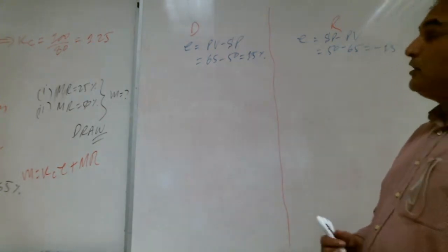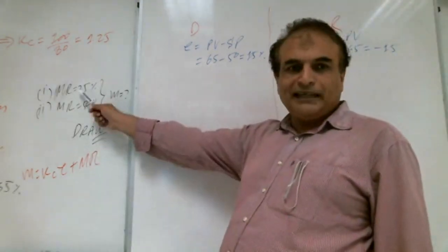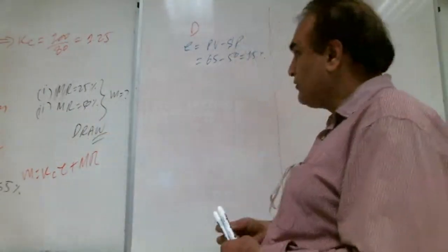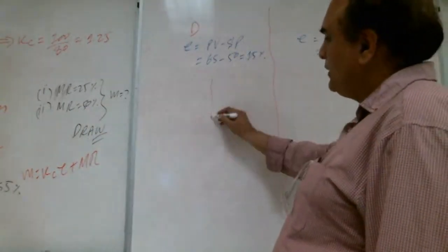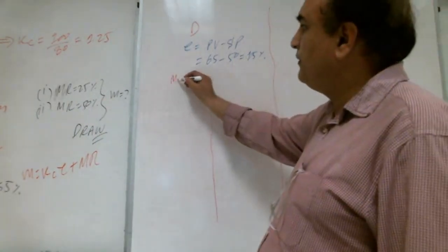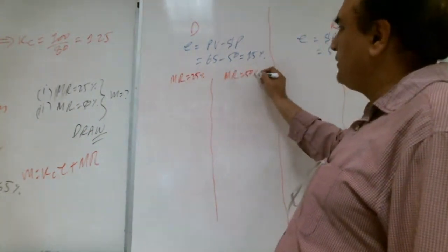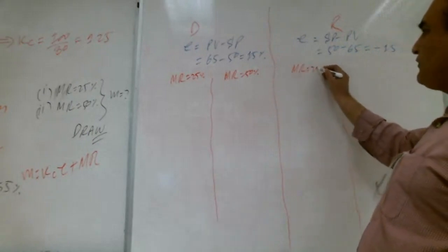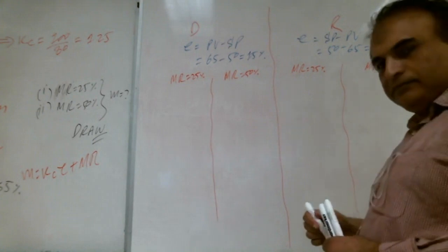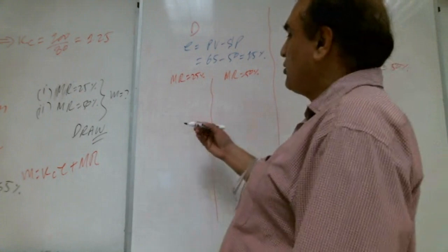Yeah, that's good. Okay. Now, how many MR do we have? How many MR, Shabab? 2. So again, we need to divide into 2. Here MR 25%, here MR 50%, here MR 25%, here MR 50%. Right, Shabab? So output is equal to what?